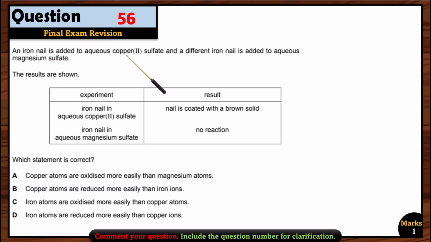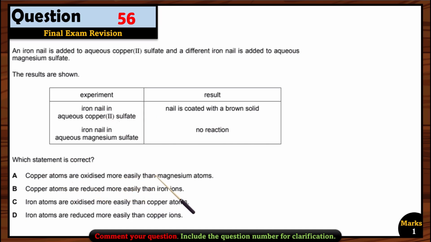Question 56. An iron nail is added to aqueous copper sulfate and a different iron nail is added to aqueous magnesium sulfate. The results are shown here. There is no reaction between iron and magnesium sulfate because iron is less reactive compared to magnesium, so it cannot reduce magnesium from its solution. That's why there is no reaction here, but the reaction between iron and copper sulfate is taking place. So which statements are correct?